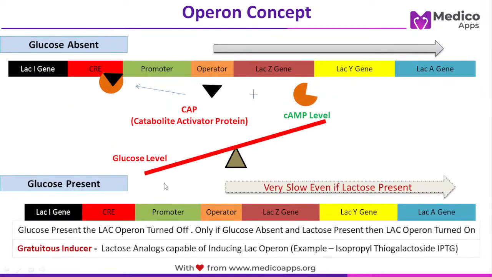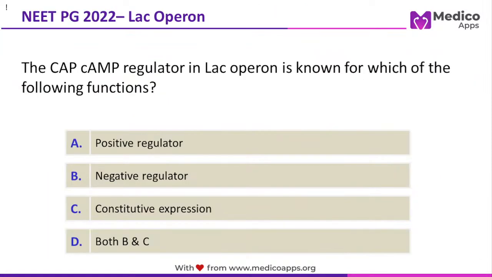Okay, so this is very important. And if glucose is present, what is going to happen? If glucose is present, the cyclic AMP level will be very low, so this will not be increasing the efficiency. Okay, so this is what we achieve with the lac operon. So again I am telling you, let's talk about glucose and lactose level. Okay, if in the medium only glucose is there, lactose is not there, then it is off. Why? Because the inhibitors will be attached on the promoter segment.